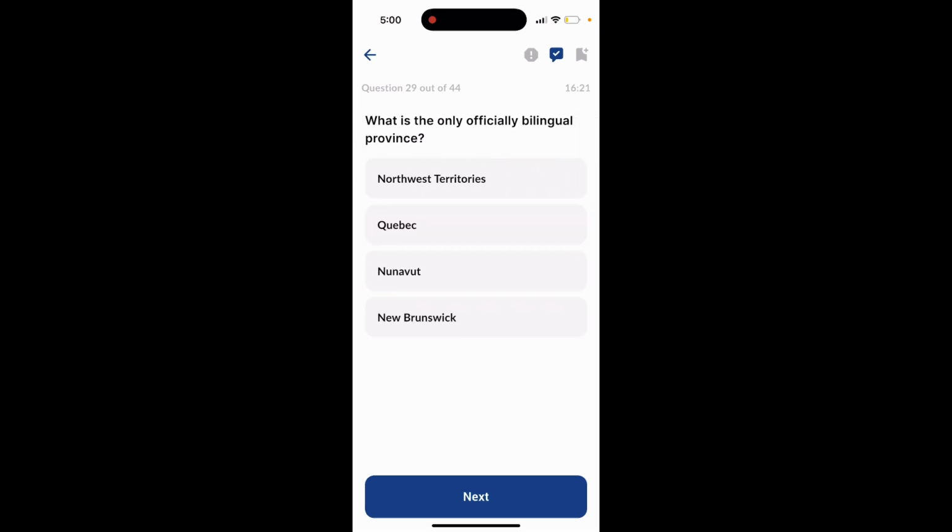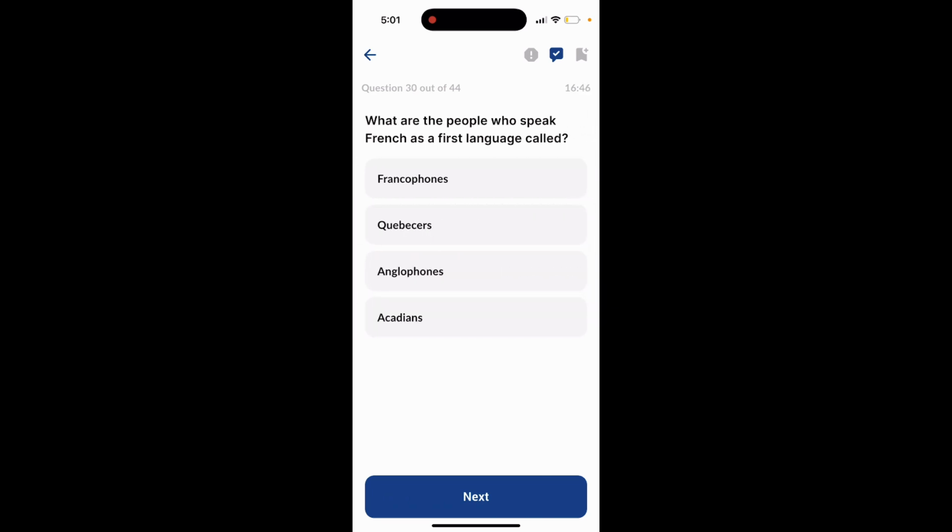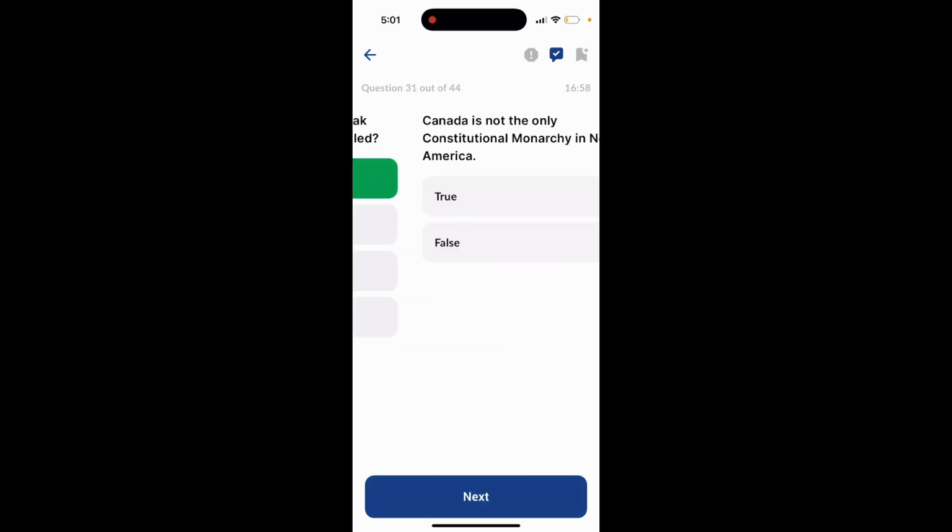Question 29. What is the only officially bilingual province? Northwest Territories, Quebec, Nunavut, New Brunswick. The answer is New Brunswick. Question 30. What are the people who speak French as a first language called? Francophones, Quebecers, Anglophones, Acadians. The answer is option number 1, Francophones.